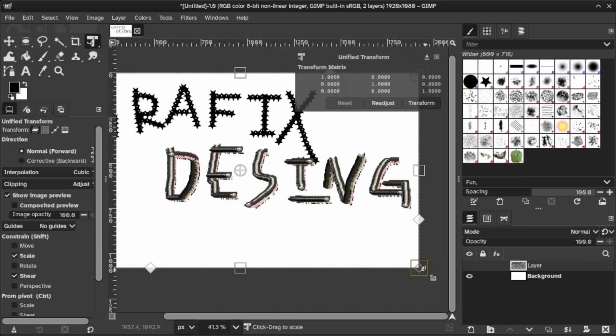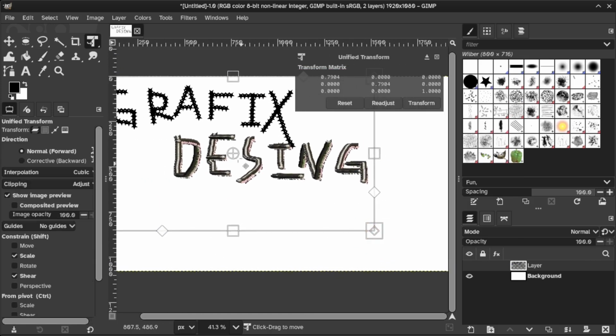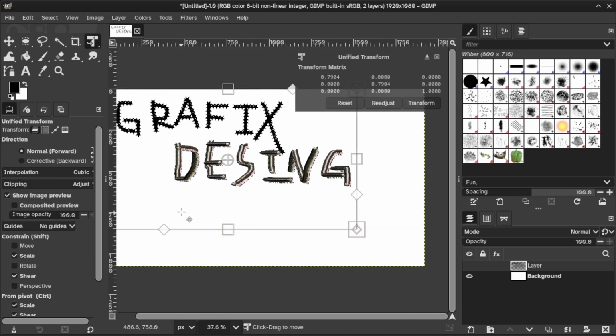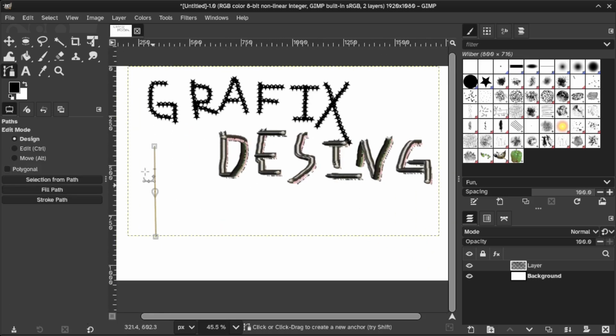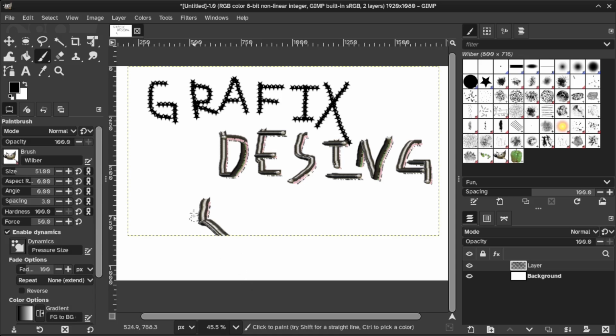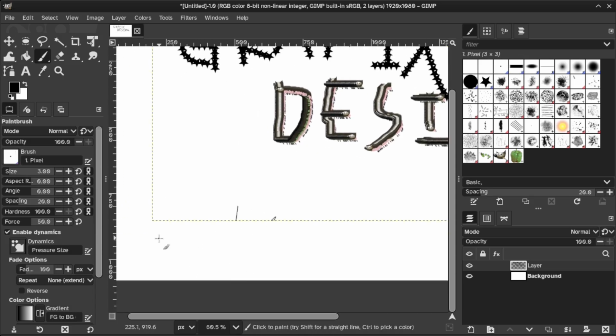Oh, Shift U is transform. Oh, that's really convenient. Let's move it. Wait, no, that's not Bezier. Oh, what can I... Aha. Oh, this is troubling.